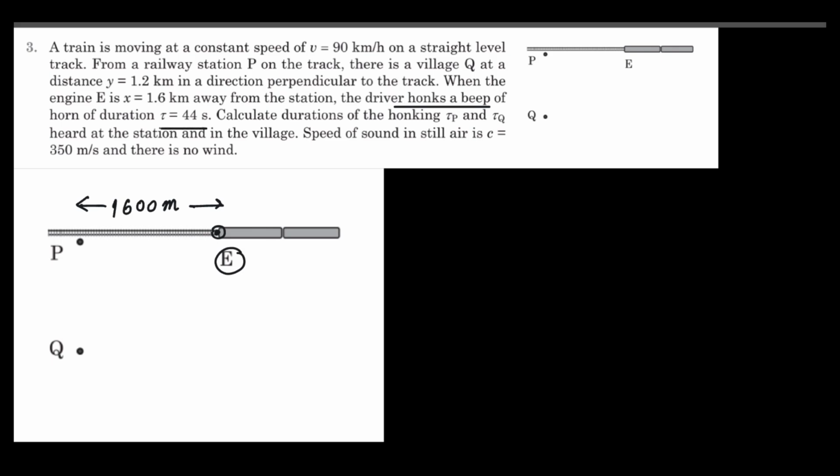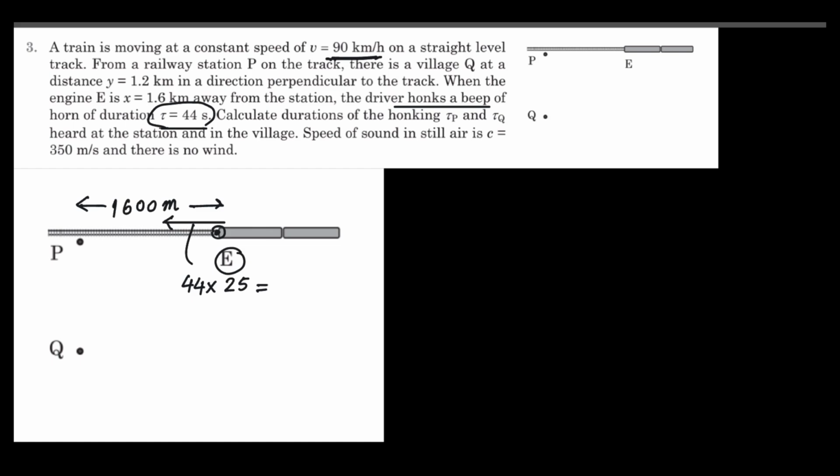It means during these 44 seconds, the train will continue to move, and it will move a distance equal to 44 times the speed of the train. The speed of the train is 90 kilometer per hour. Convert it into meter per second, that comes out 25 meter per second.